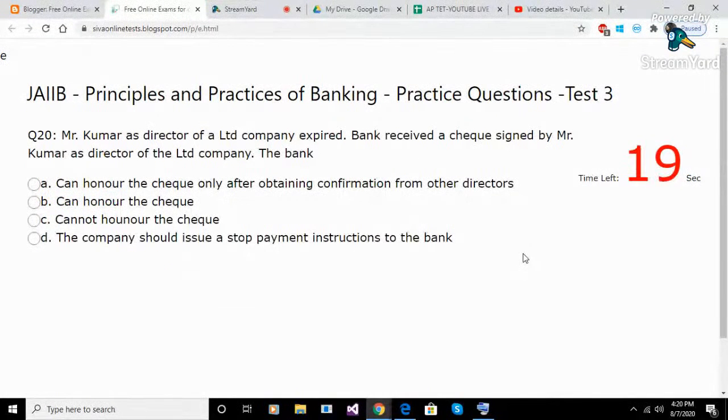Question 20. Mr. Kumar as director of a Ltd company expired. Bank received a check signed by Mr. Kumar as director of the Ltd company. The bank. Option A. can honor the check only after obtaining confirmation from other directors. Option B. can honor the check. Option C. cannot honor the check. Option D. the company should issue a stop payment instructions to the bank. Answer B. can honor the check.